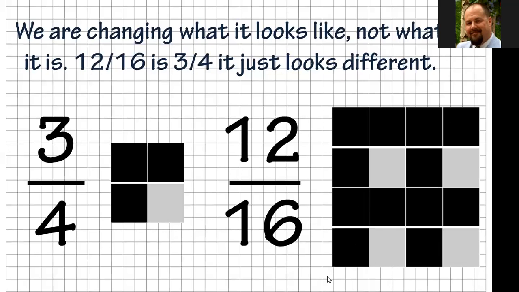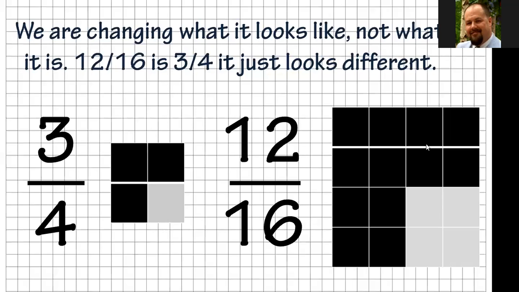Now, all I'm going to do is just rearrange where those are. So as I rearrange them, you see there are 3 groups of 4 that are black, and there's 1 group of 4 that is gray. So on here, if you kind of realize that's just a bigger version of what we see, we've just split up each of those squares into 4 pieces. So in the first one, we had 3 black squares. We split those into 4 pieces. 3 times 4 gives us 12 black squares.